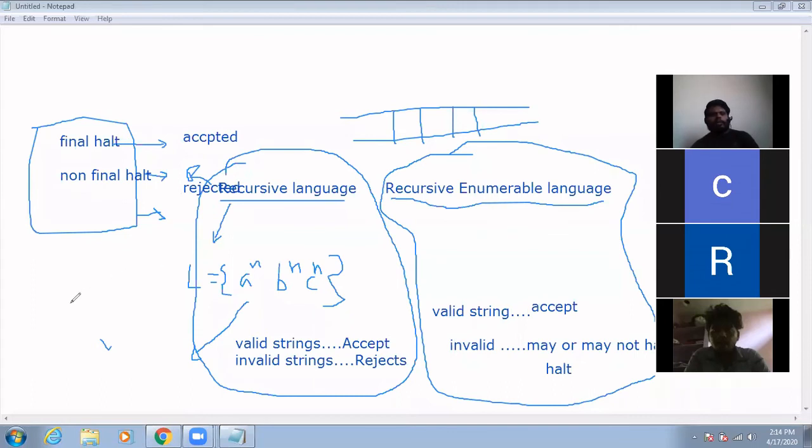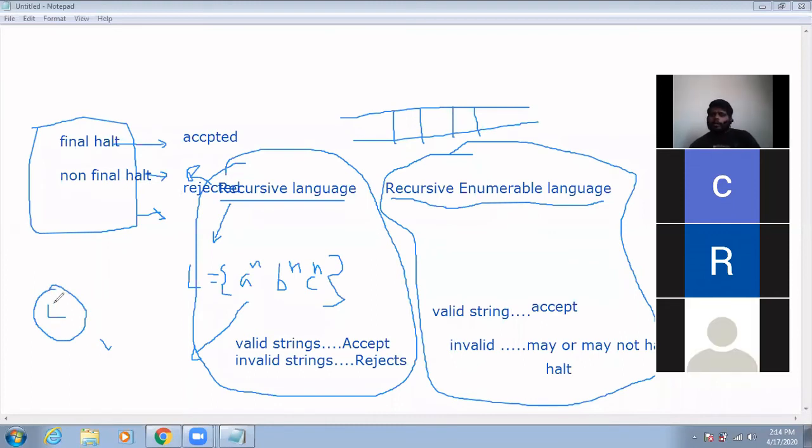If a language is recursive, then what is its complement?